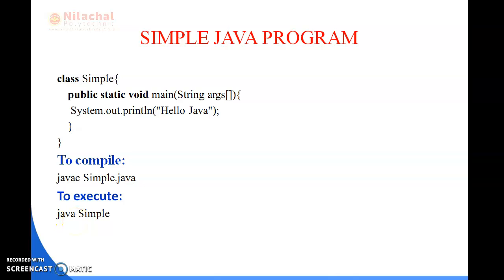Okay. Now I will make you understand the things used in this program: what is class, what is public static void main, what is System.out.println, and what is String args. In my next class, I will make you understand these terms related to this program.